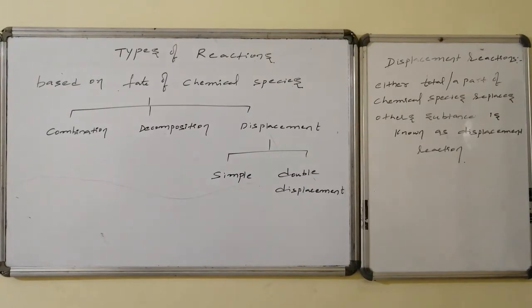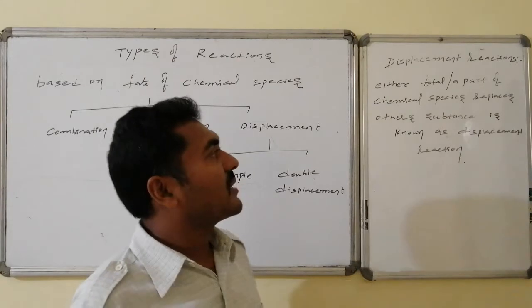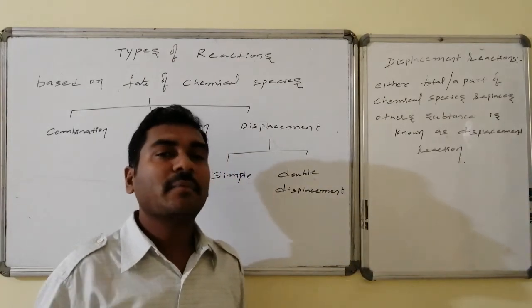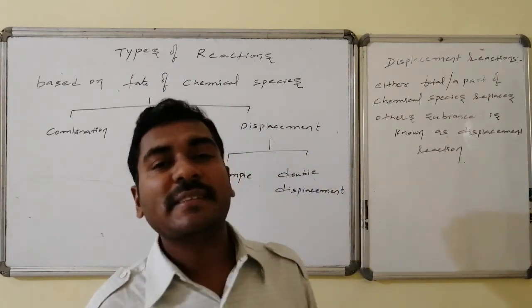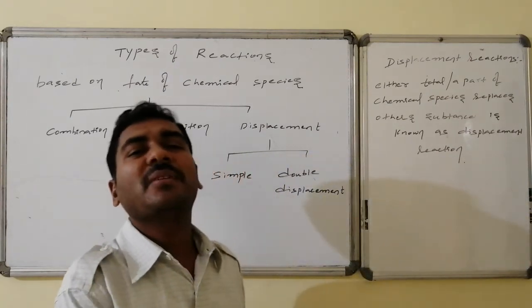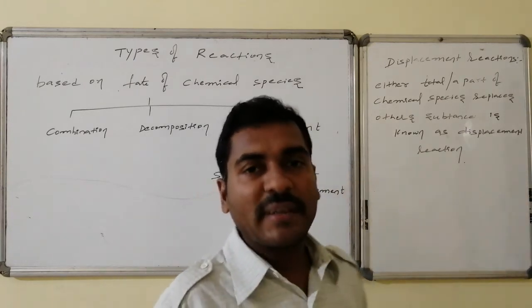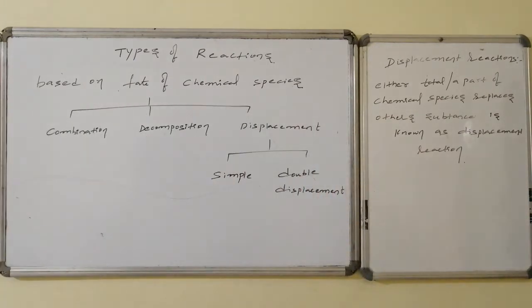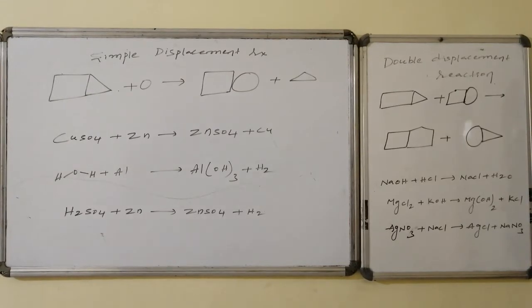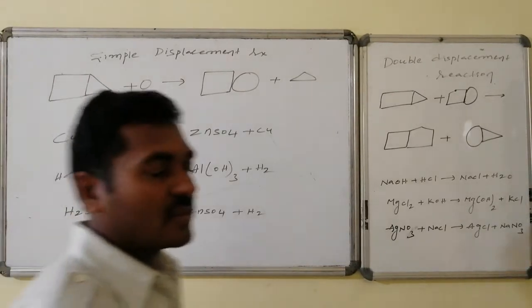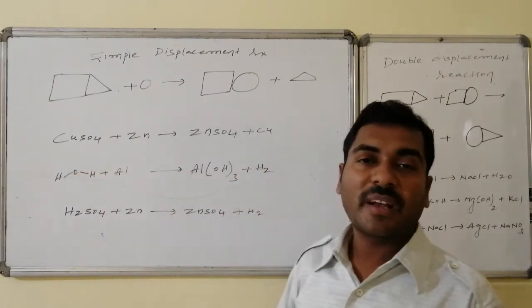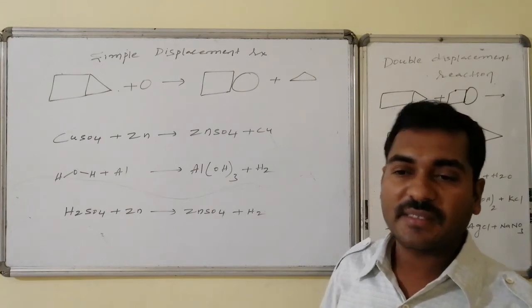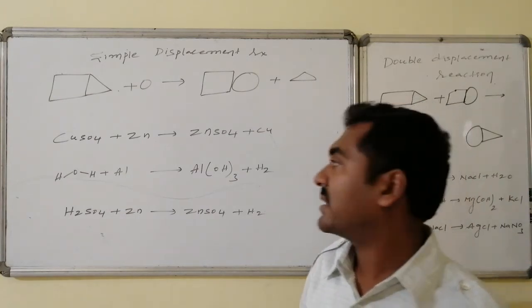Displacement reaction: either a whole or a part of a chemical species replaces another chemical species or part of a chemical species. Such reactions are said to be displacement reactions. Let us go for the simple displacement as well as the double displacement reactions. Examples for simple displacement reactions: a chemical species on reaction with another species, replacement or substitution of one with the other occurs.